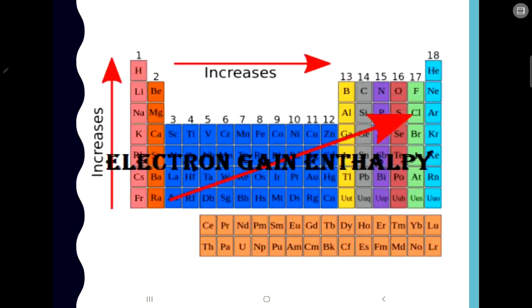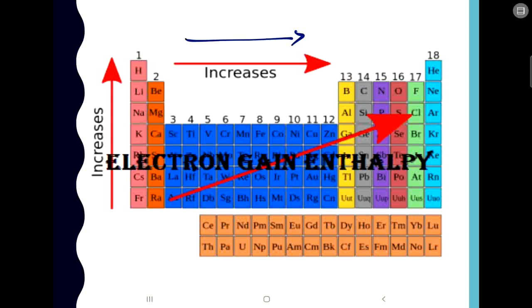Now what about the trend of electron gain enthalpy? As we go from left to right in a period, the electron gain enthalpy increases. We know that as we go from left to right, the nuclear charge keeps on increasing, so there is more chance of an electron getting added to an atom. So the electron gain enthalpy increases.